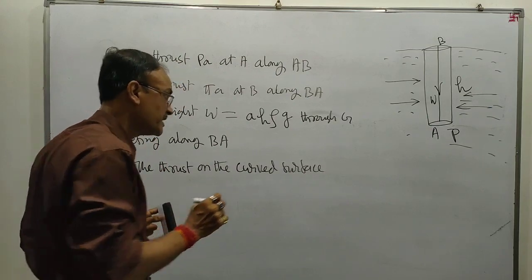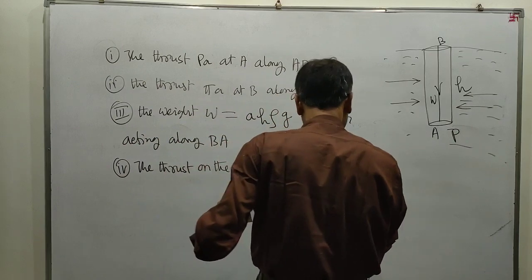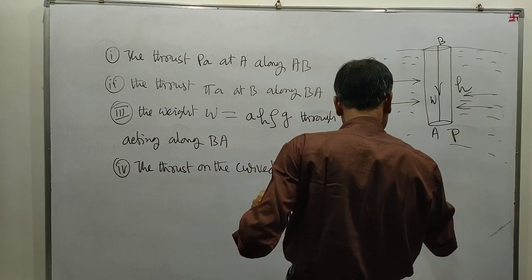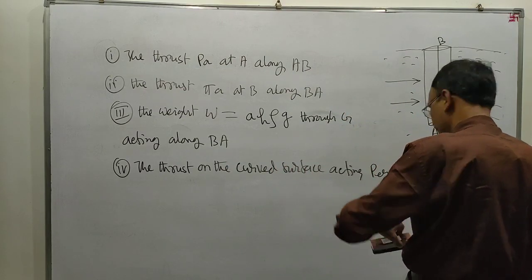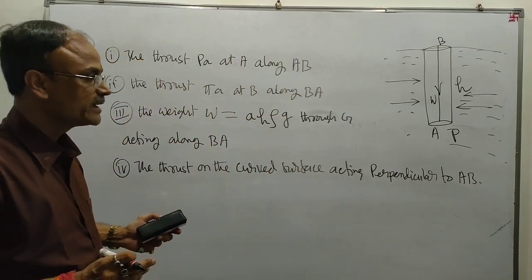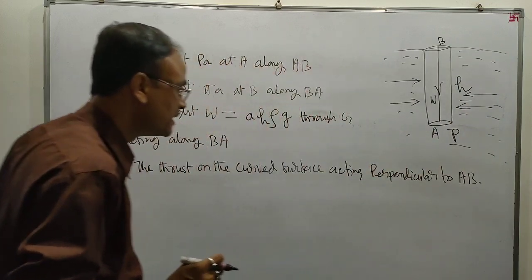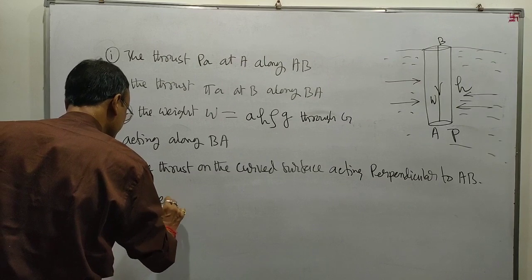The thrust on the curved surface is acting perpendicular to AB. Now, resolving the forces.